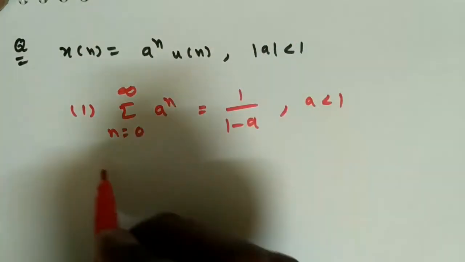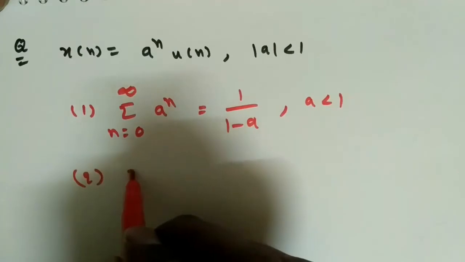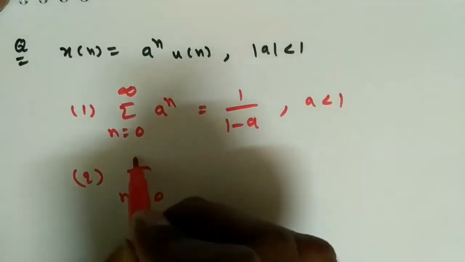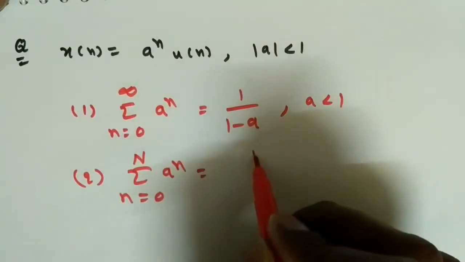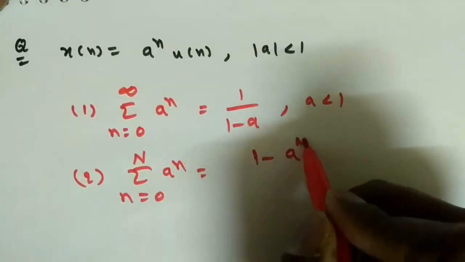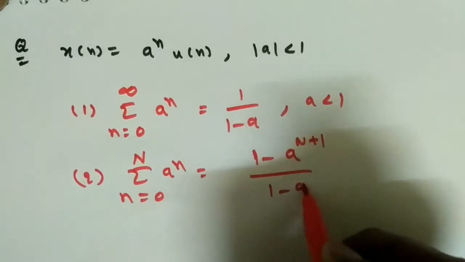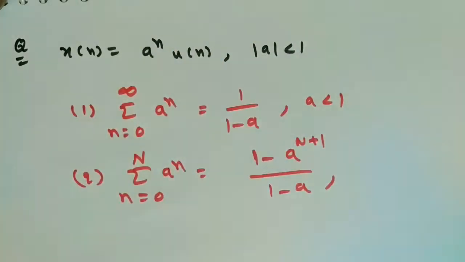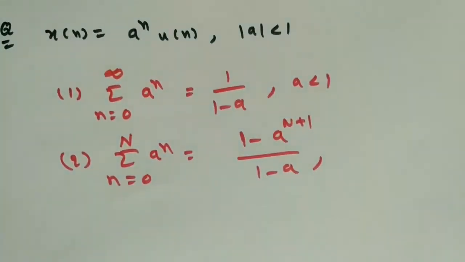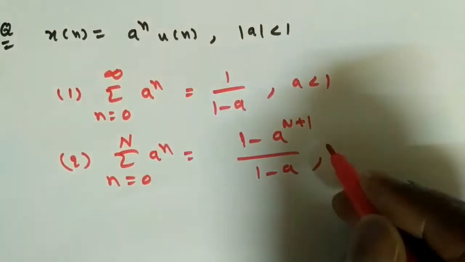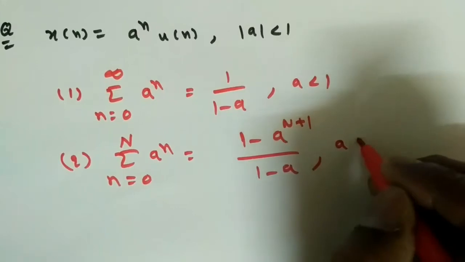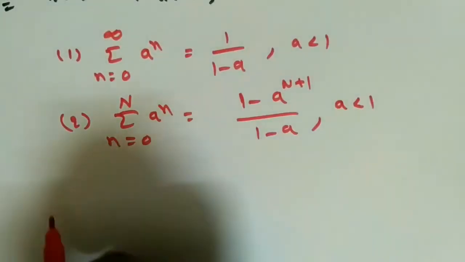Two: sigma n equals 0 to some constant N of a power n is 1 minus a power N plus 1 by 1 minus a. These formulas are from mathematics, so the proof is not required here. Again, the condition is mod a less than 1.